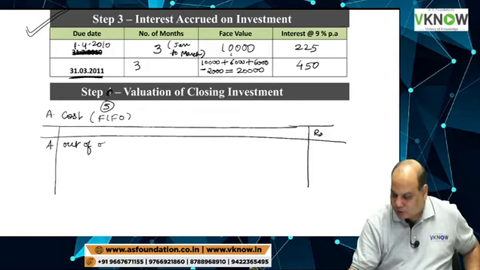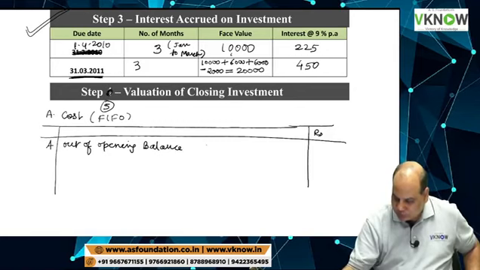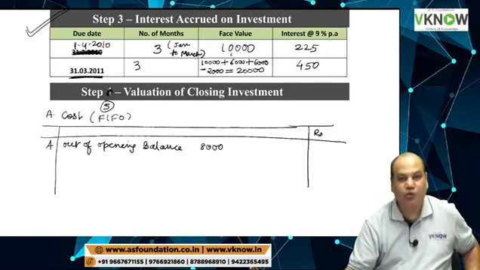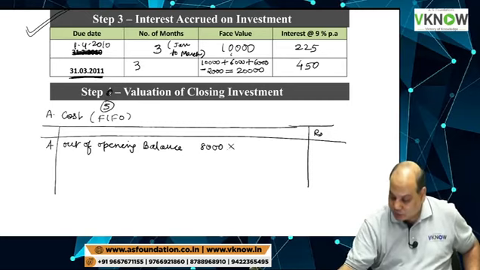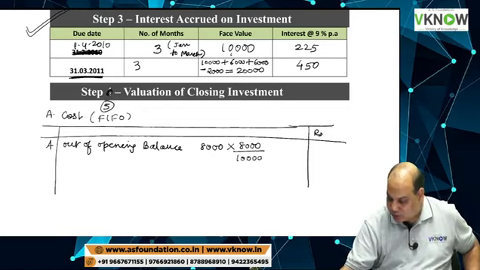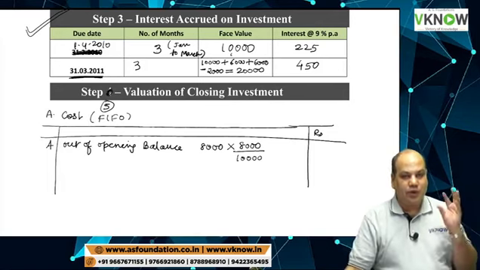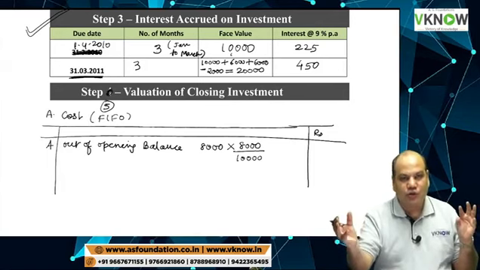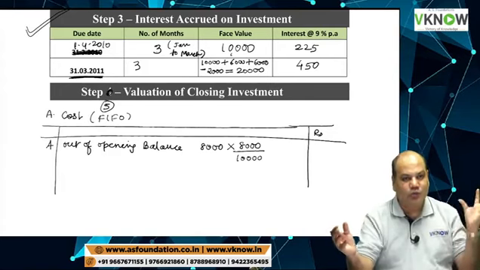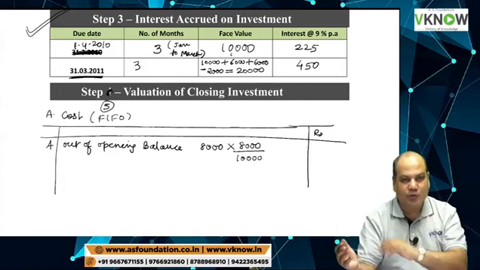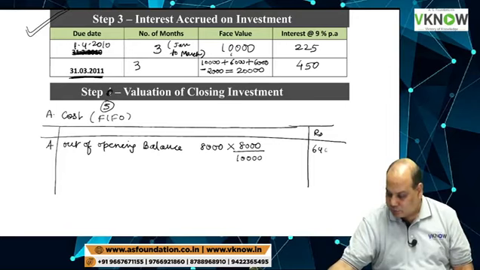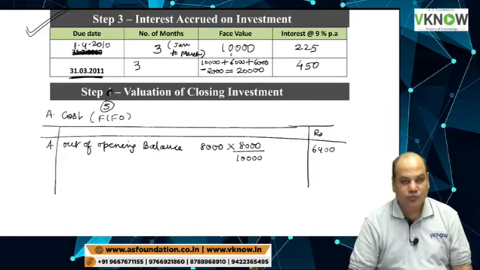Out of opening balance, investment of face value 8,000 is remaining, and the proportionate cost will be 8,000 divided by 10,000. Face value is 10,000, cost is 8,000. Face value is 8,000, so its proportionate cost will be 6400.